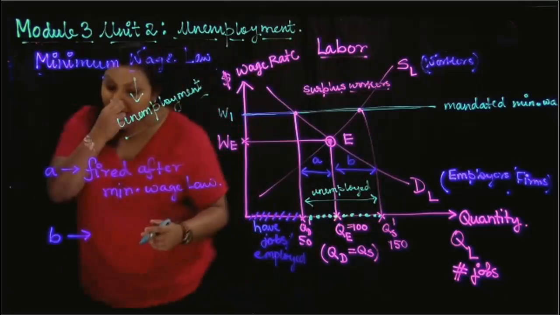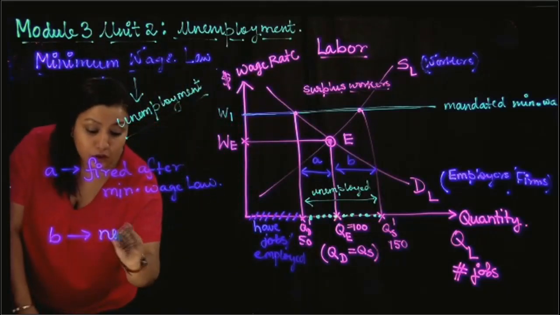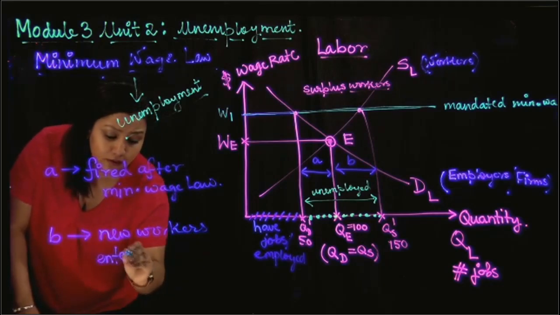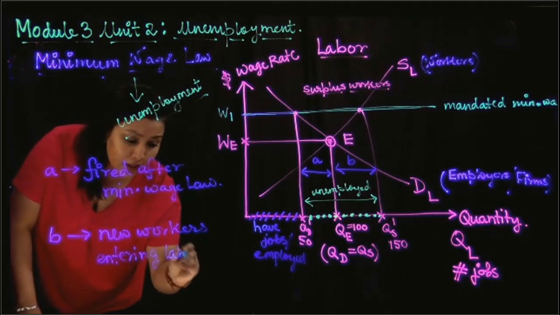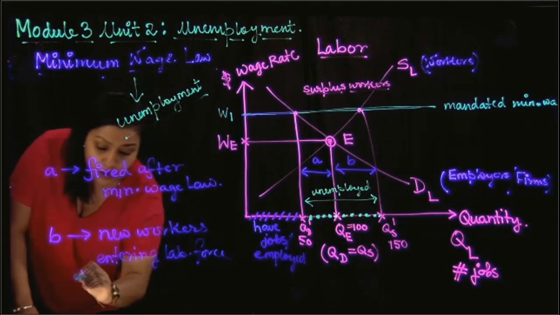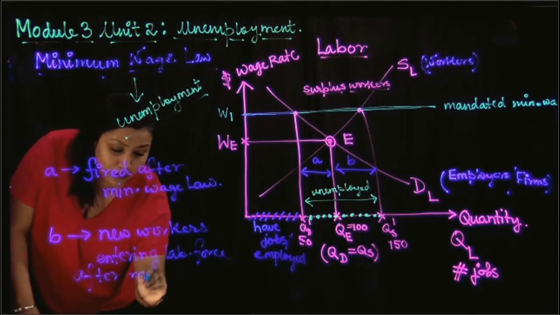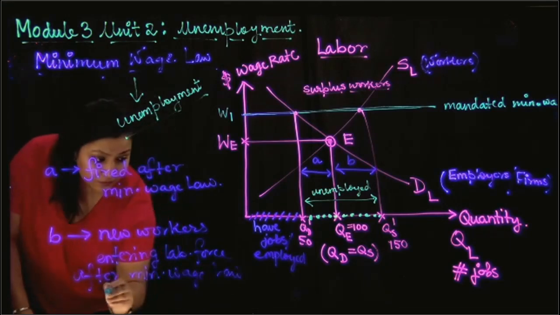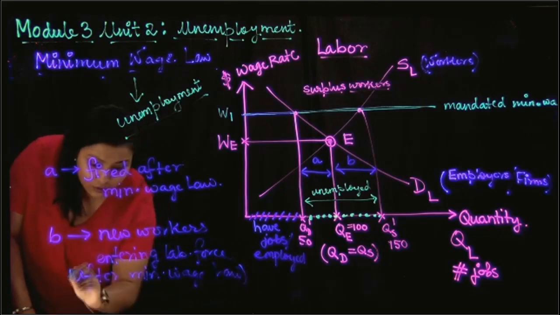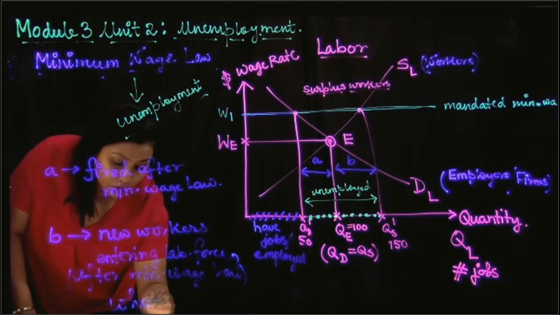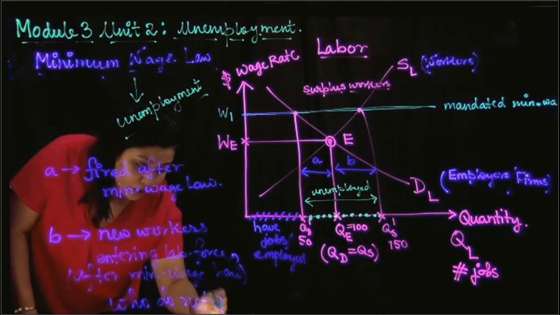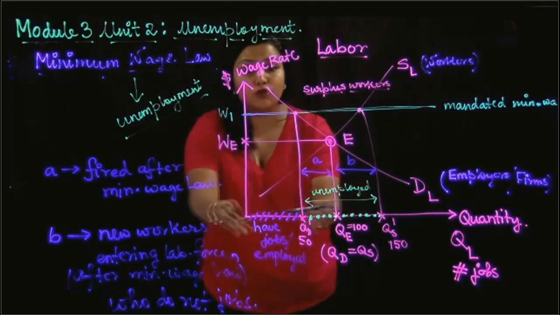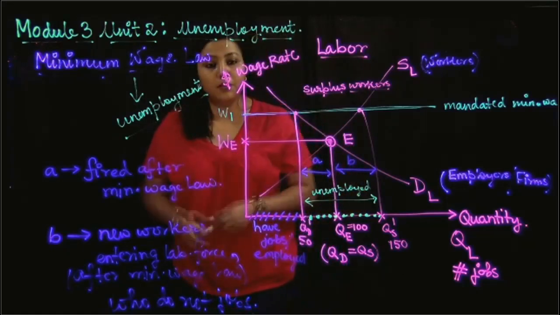So we can say that the B section are the new workers entering the labor force after minimum wage law, who do not find jobs. They did not end up finding jobs although they came into the labor force, because they did not know that the number of jobs itself will shrink after the minimum wage law.